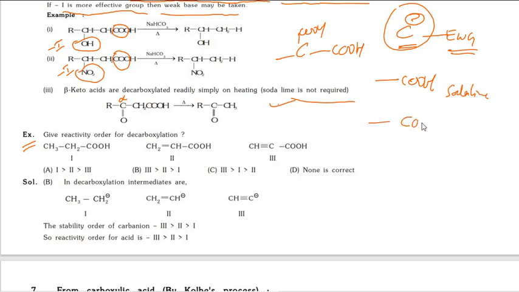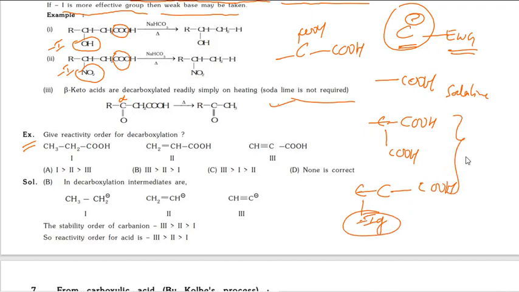But whenever the COOH attached carbon has one more COOH, or the COOH attached carbon or next carbon has minus inductive groups, minus I groups, then also decarboxylation takes place. No catalyst required, okay, just heat is enough.